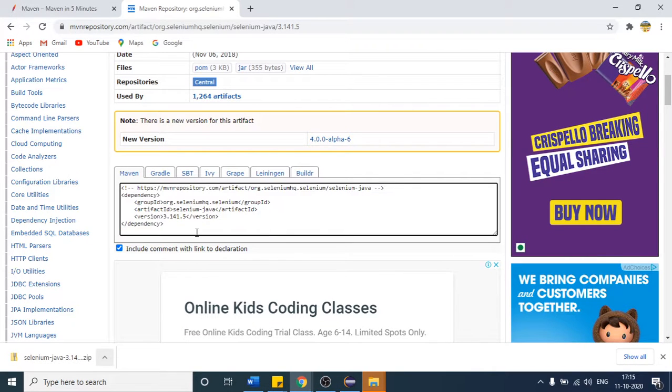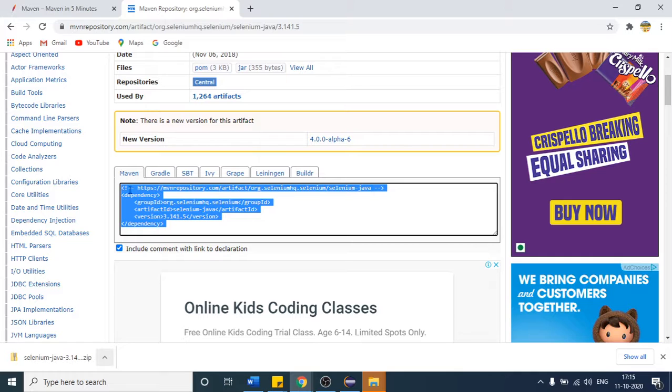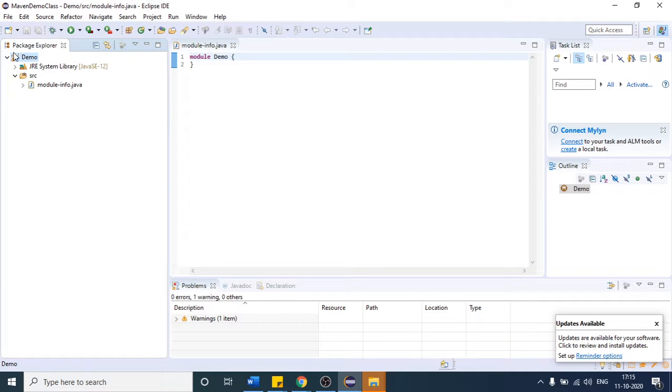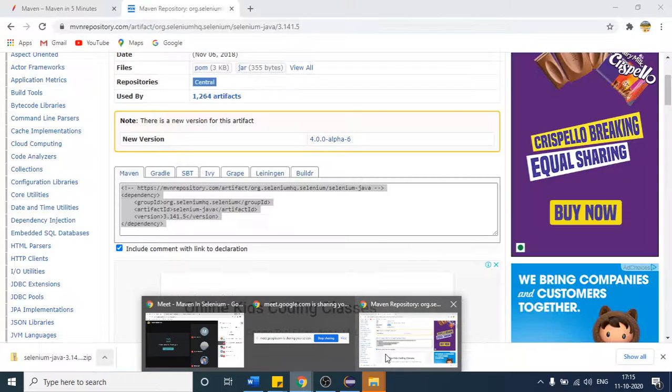So likewise, if you give that project to some other person, then with the help of this line, automatically all the jars will be pulled, and he does not have to right click on the project and place the dependencies one by one. So this is one benefit we can get from Maven.